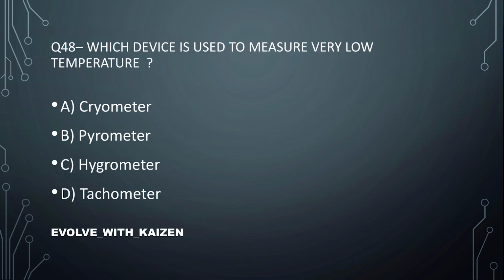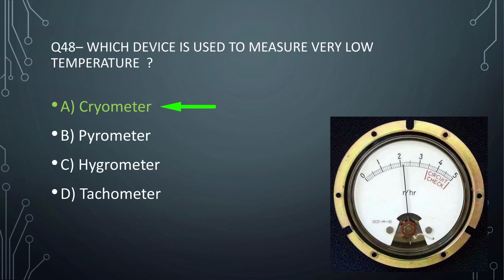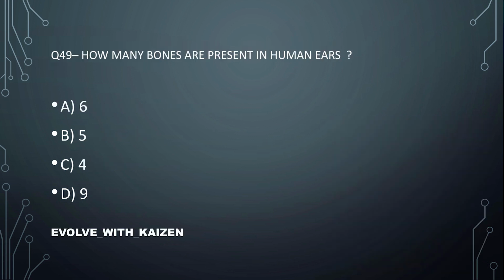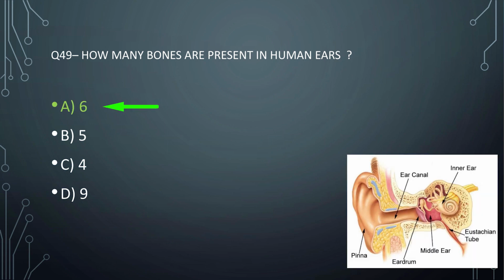Question number 48. Which device is used to measure very low temperature? The answer is option number A, cryometer. You can see the cryometer in the right side. How many bones are present in human ear? Question number 49. How many bones are present in human ear? The answer is 6. Option A, 6.